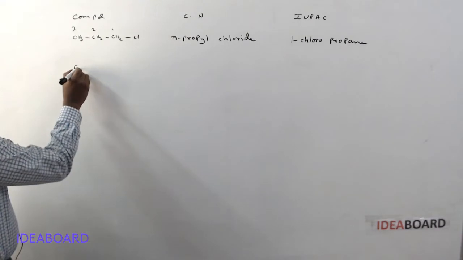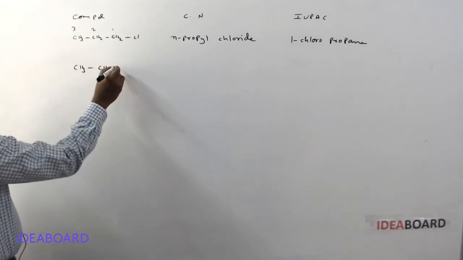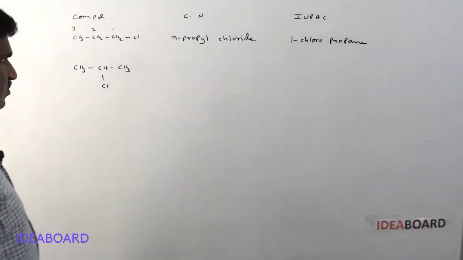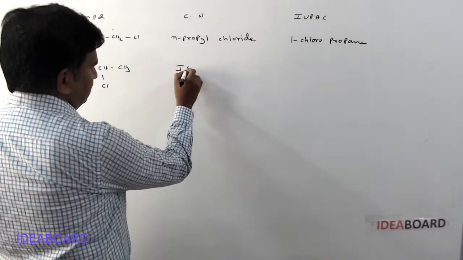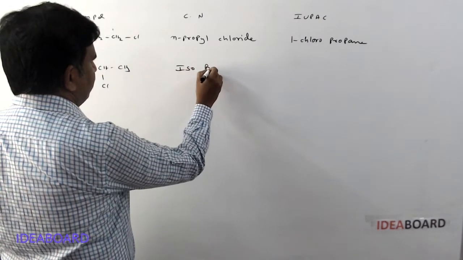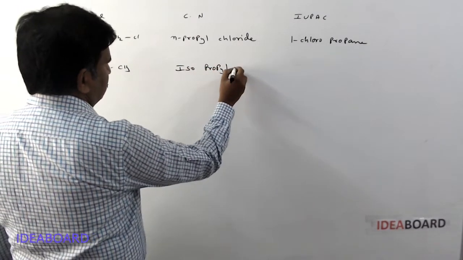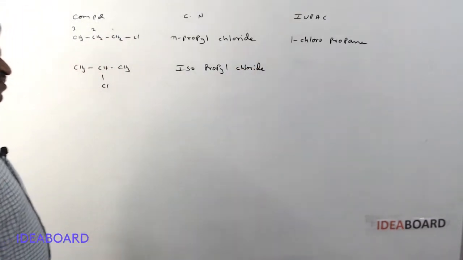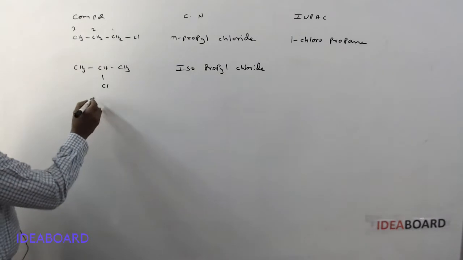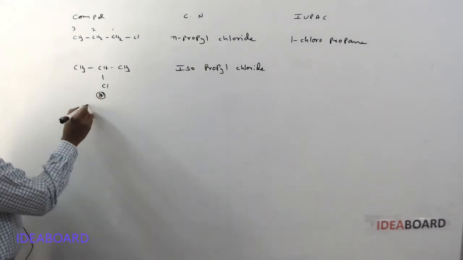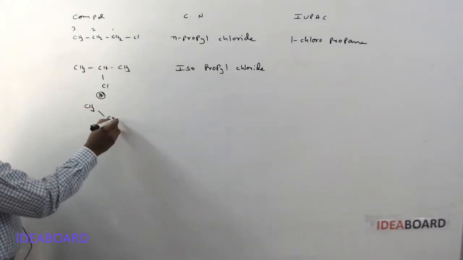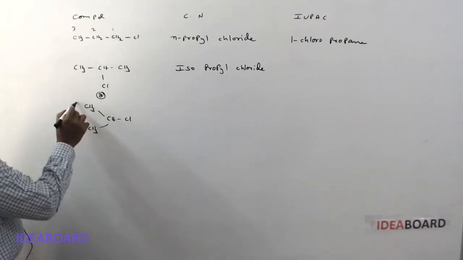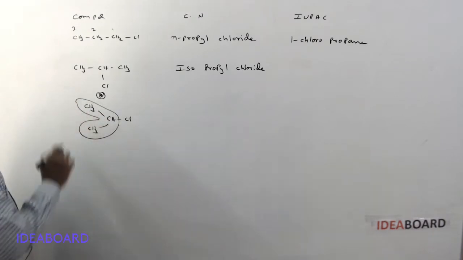And next, suppose it is CH3CHClCH3. What is this compound's name? Yes, it is the very important isopropyl. This is called isopropyl chloride. Instead of writing it like this, they may give CH3CHClCH3. This group is called the isopropyl group.